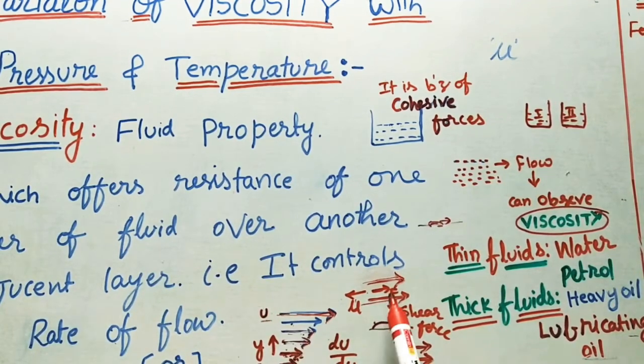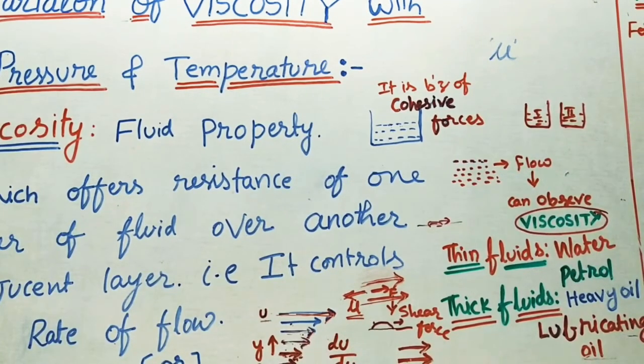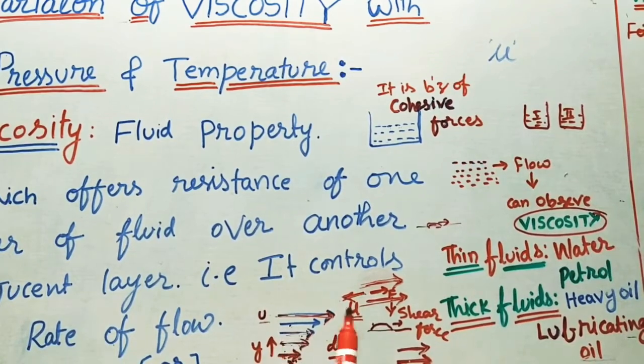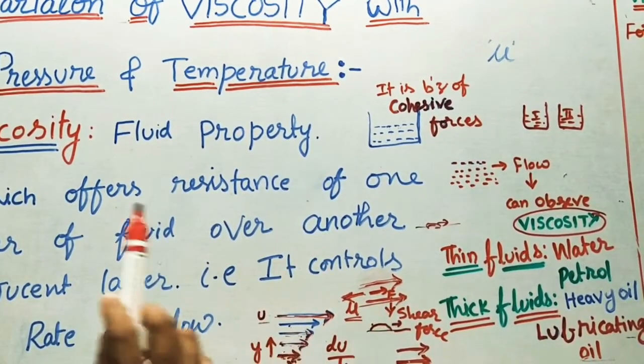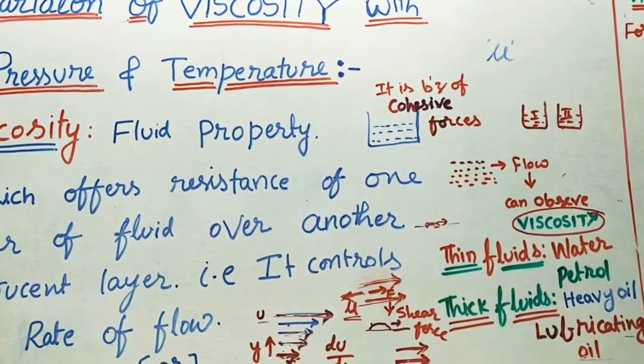Okay, so that shear force is in the direction of velocity, but because of attractive forces the viscosity is acting in the opposite direction, because I told you viscosity is resistance, we are taking resistance to the flow. So one more definition for viscosity: it is a fluid property which offers resistance to the shear force. It is one more definition of the viscosity.